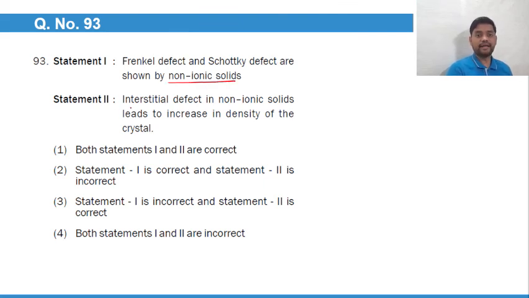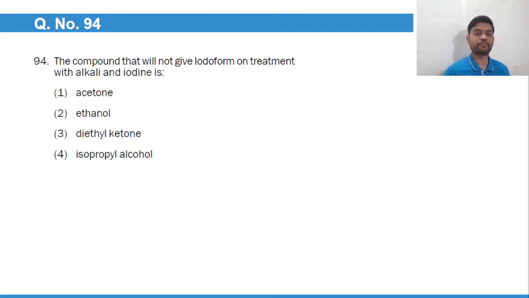Interstitial defect in non-ionic solid leads to increase in the density of crystals. The first one is false, it is shown by ionic solid. Interstitial defect increases the density, that is true. So we'll go with option number 3 as the best answer.